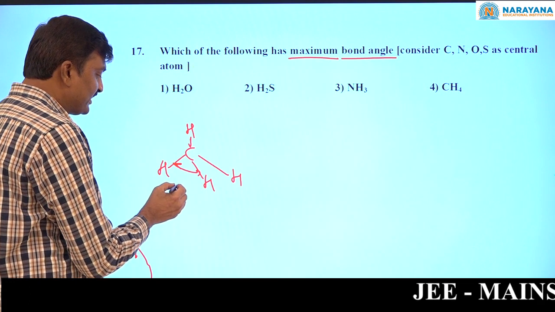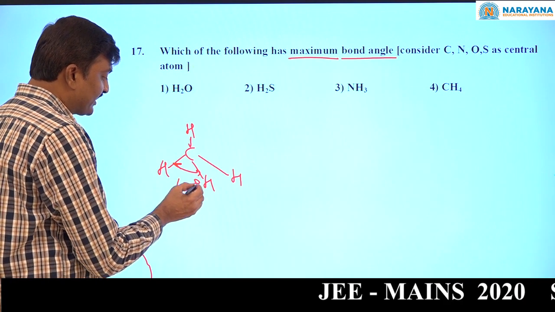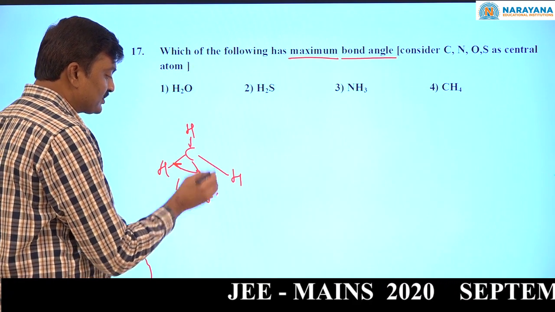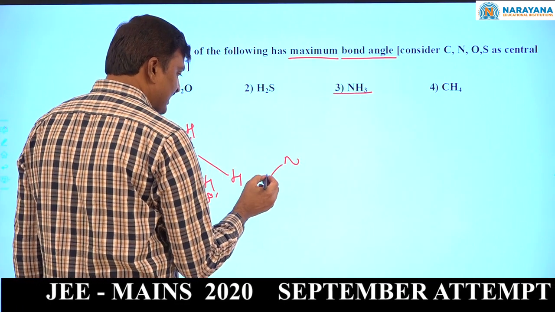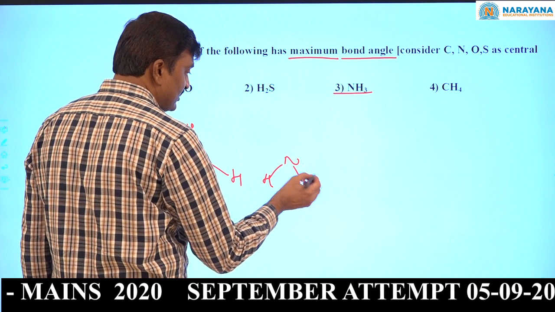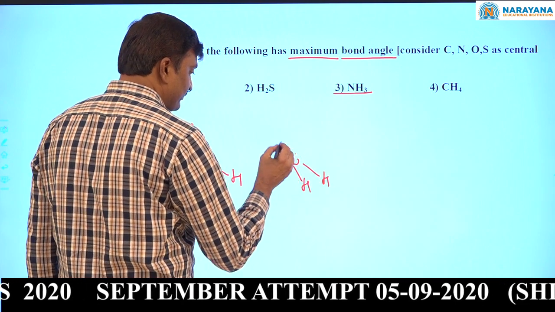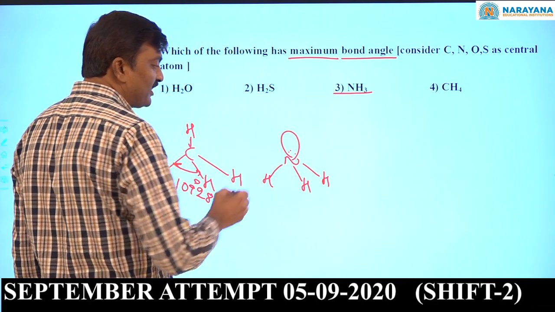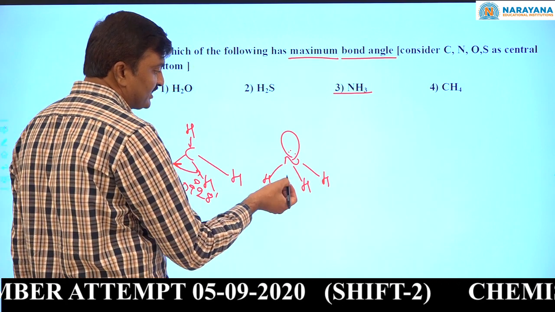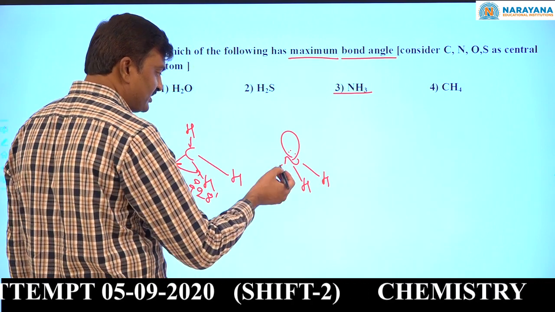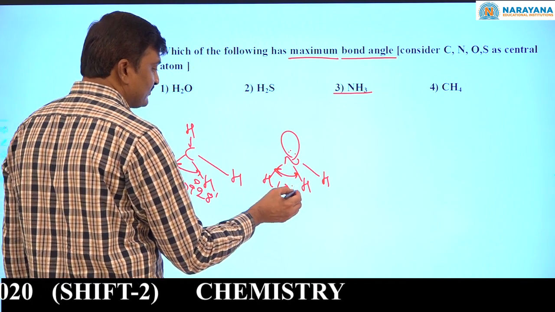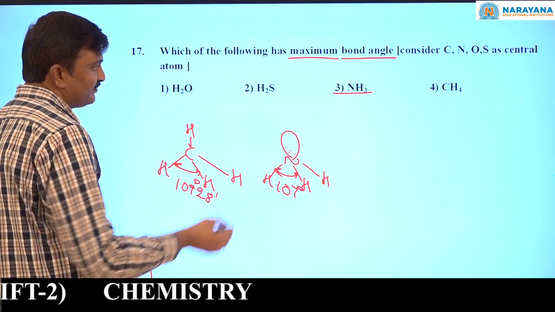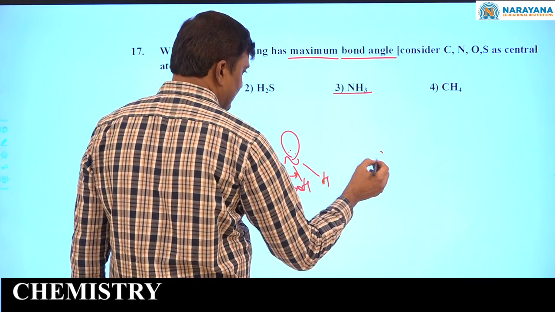So this bond angle is equal to the tetrahedral bond angle, 109 degrees 28 minutes. Next, ammonia. The central atom is sp3 hybridized, but one lone pair is there. Since lone pair bond pair repulsion is more than bond pair bond pair repulsion, the bond angle decreases slightly. It is 107 degrees. Next, water.